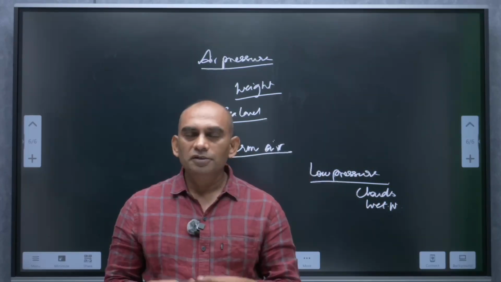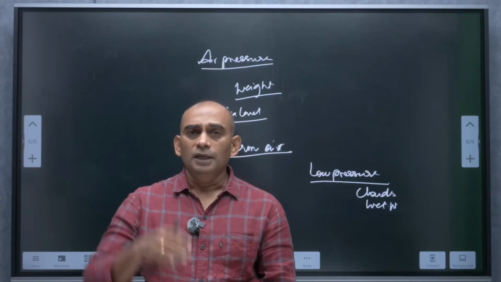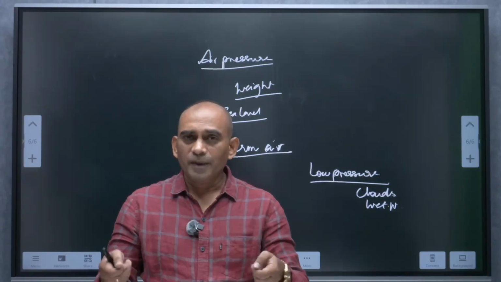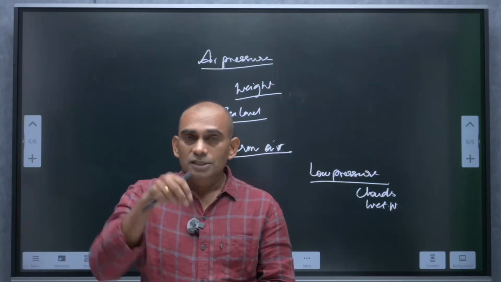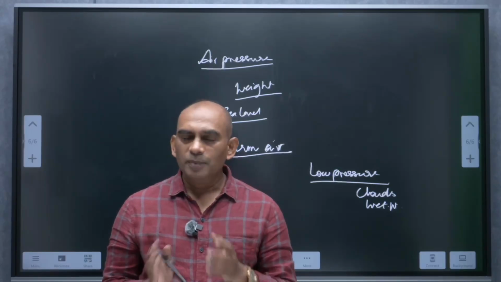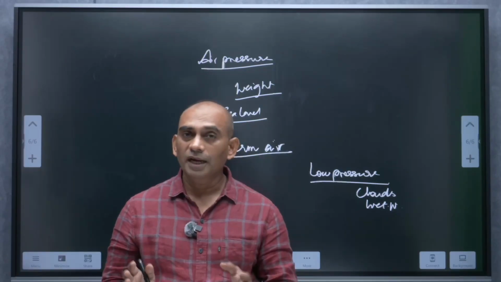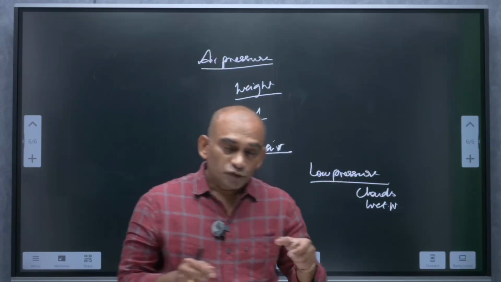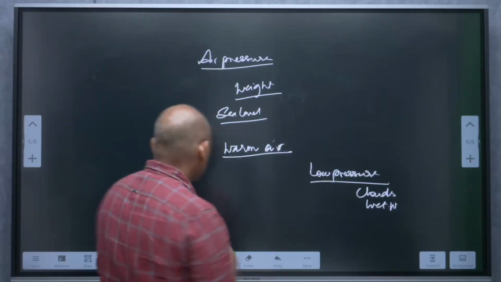At a cold region, the air is cold. Naturally, it would not expand. It exerts more pressure. Cold air sinks down. So high pressure conditions exist. High pressure conditions are always associated with dry and stable weather. Naturally, I'm talking about this high pressure and low pressure.